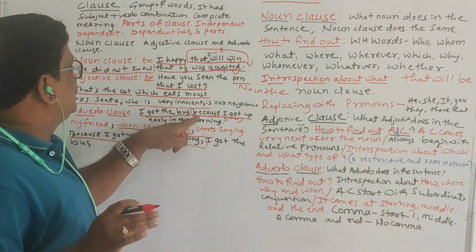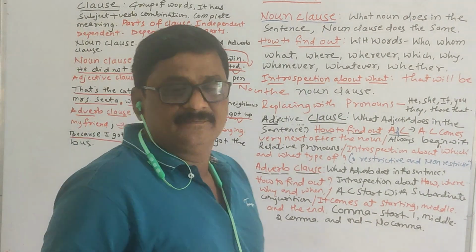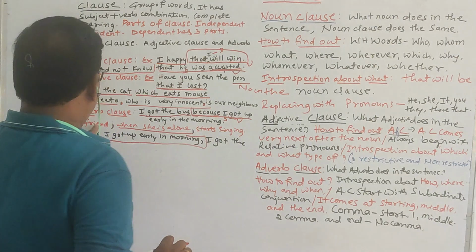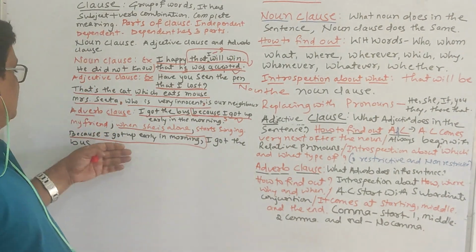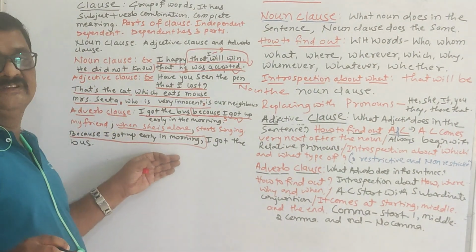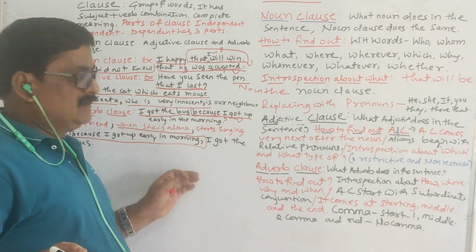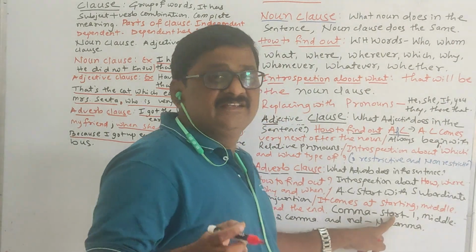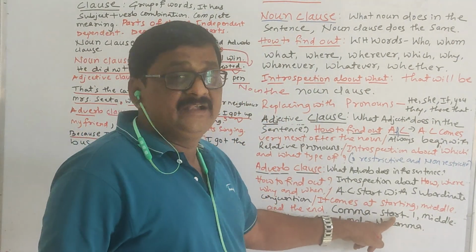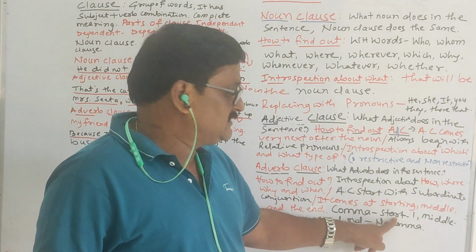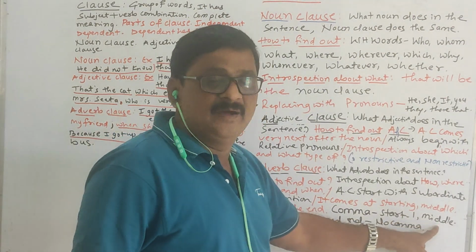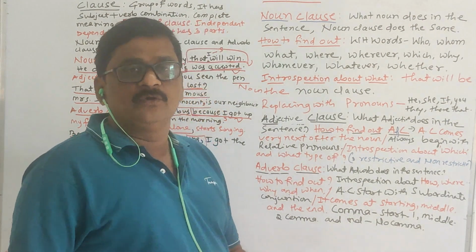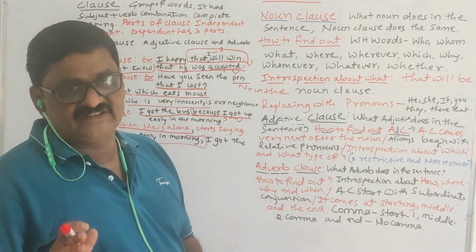Here, I got the bus because I got up early in the morning. Here it comes at the end. In the second sentence, it comes in the middle. In the third sentence, third example, it comes in the beginning. What I told you: if the dependent clause comes first, it has one comma. If it comes in the middle, it has two commas. If it comes at the end, it doesn't have a comma in the sentence.